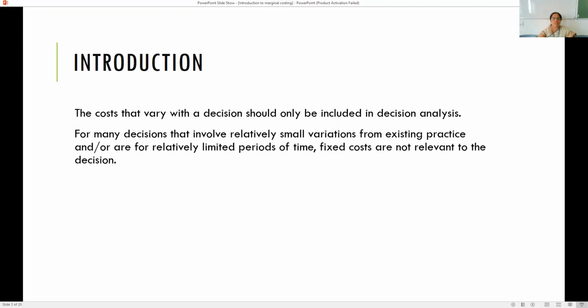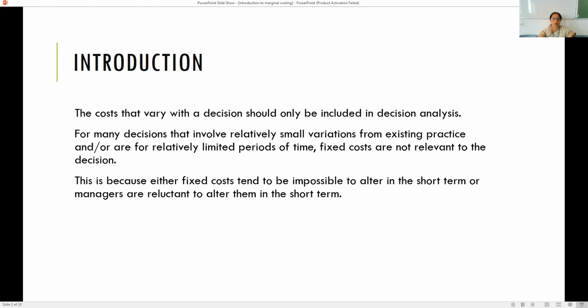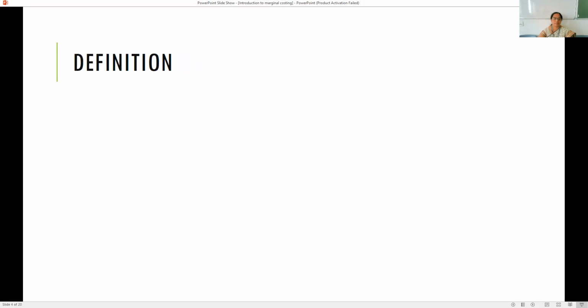So for many decisions that involve relatively small variations from existing practice and/or are for relatively limited periods of time, fixed costs are not relevant to the decision. This is because either fixed costs tend to be impossible to alter in the short term, or managers are reluctant to alter them in the short term.